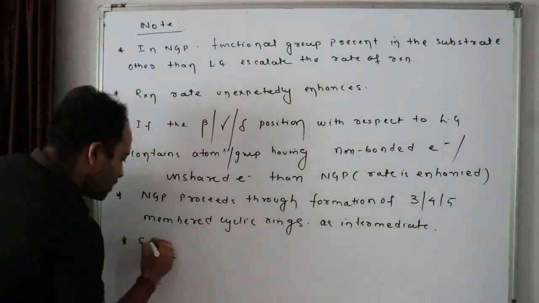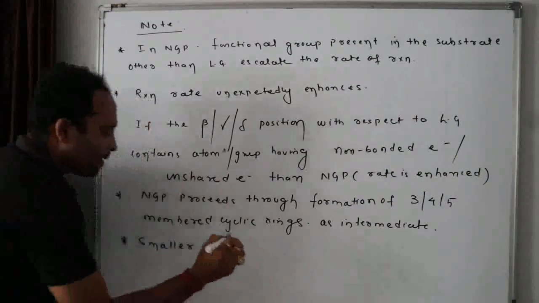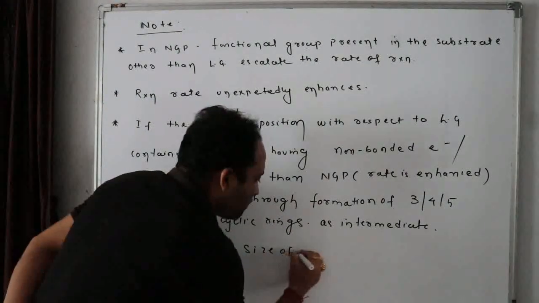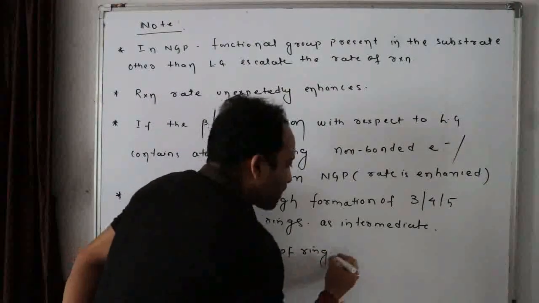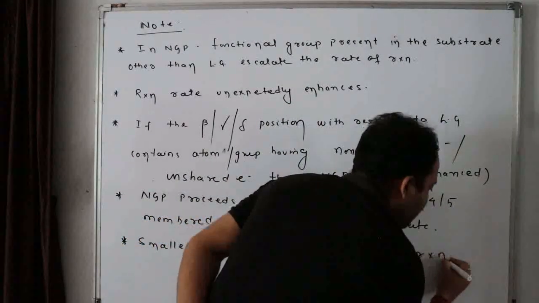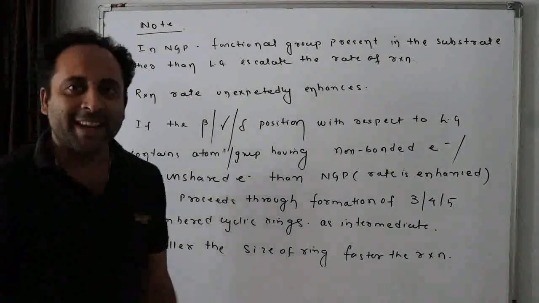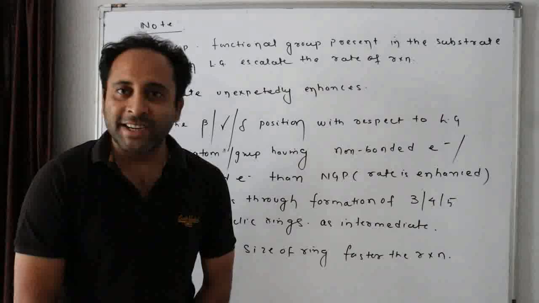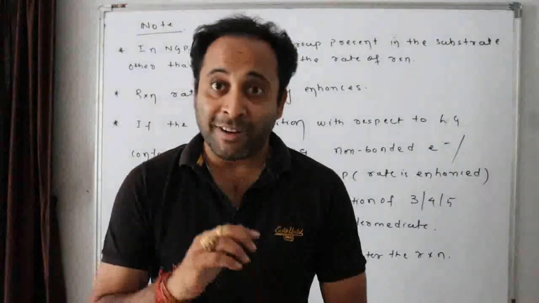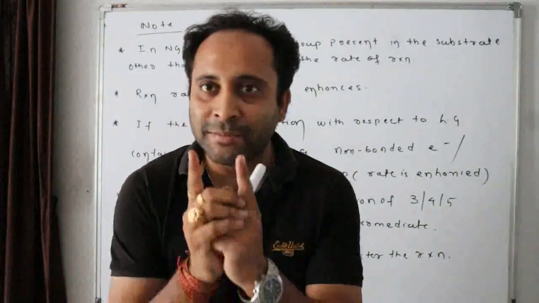So smaller the size of ring, faster the reaction. You see? Faster the reaction. Now one more point. What is that? The nucleophile attacks the less crowding site. What does the nucleophile attack? The less crowding site. How it occurs in NGP, I'll tell you.